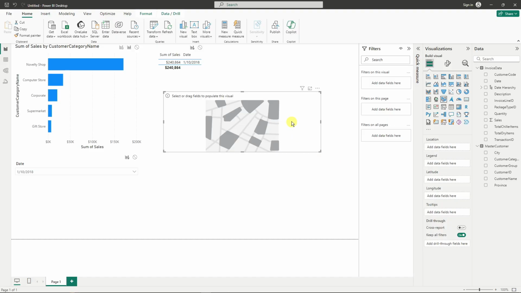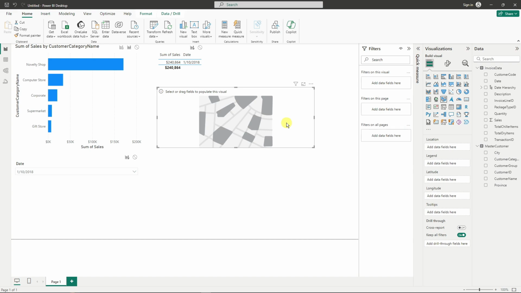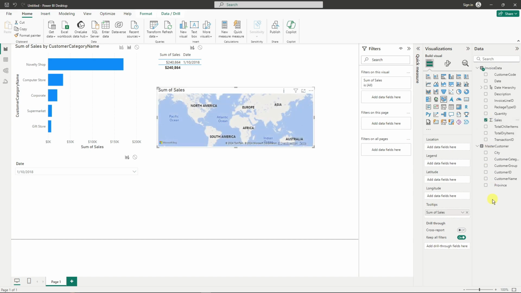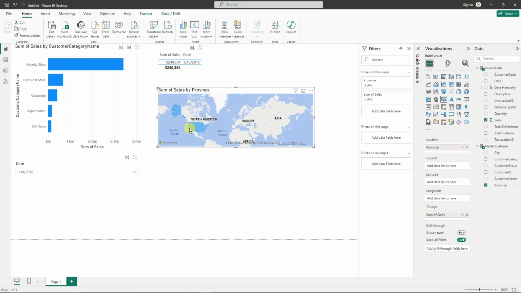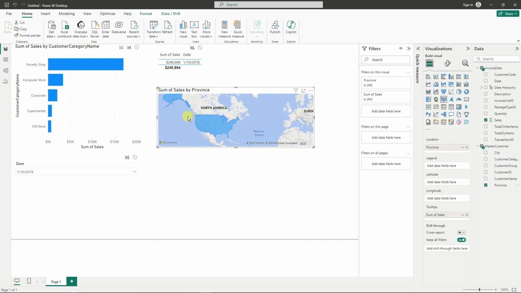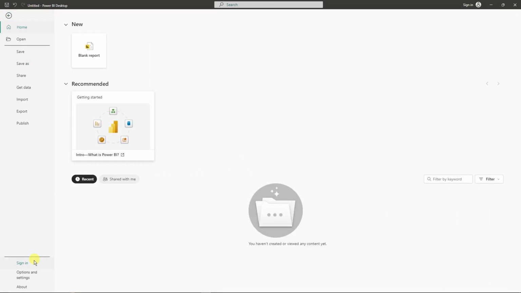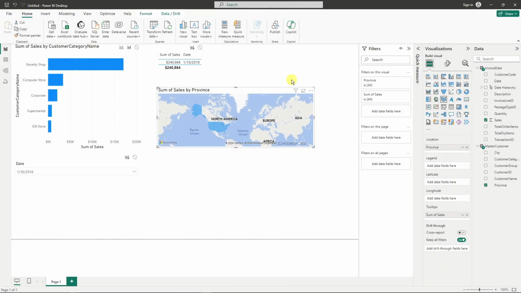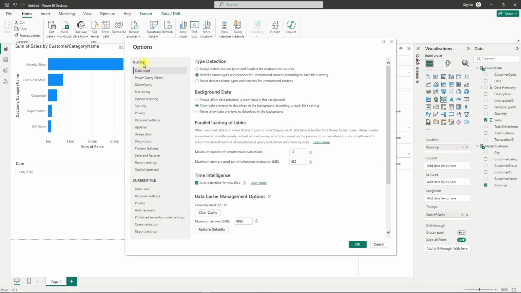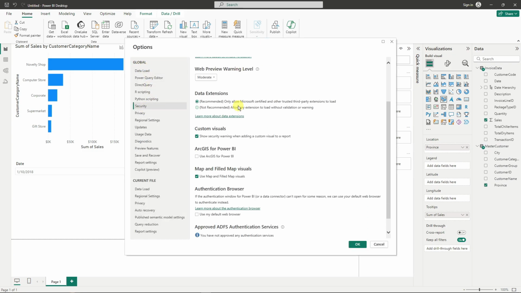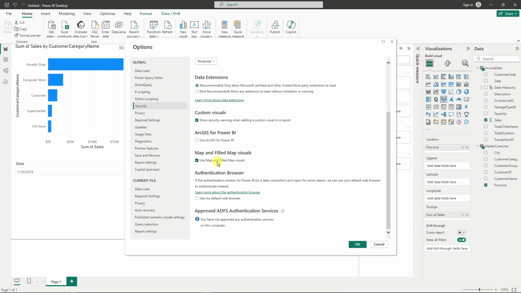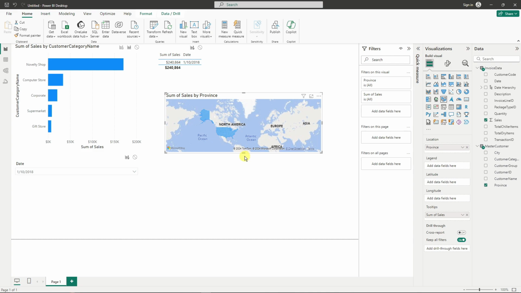Now once I have my map chart here, click on sales and right now I'm going to click on province. Now you can see right here we already have the regions and what our sales are. By the way, if you're seeing an error on your field map or map chart, go to file, options and settings, click on options, and under global, look for security. There should be one that says use map and field map visuals. Make sure this is checked, click on OK, and you should be seeing this on your end right now.